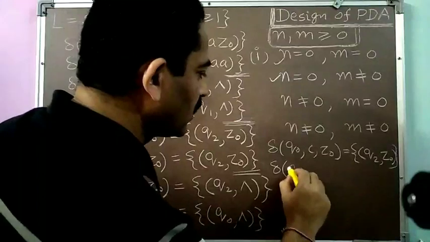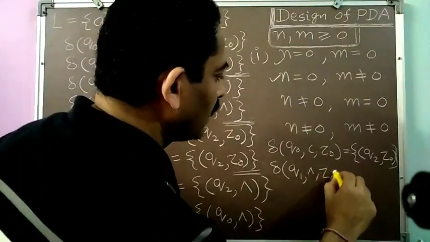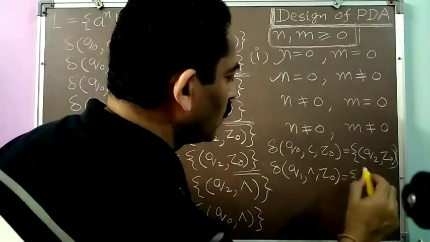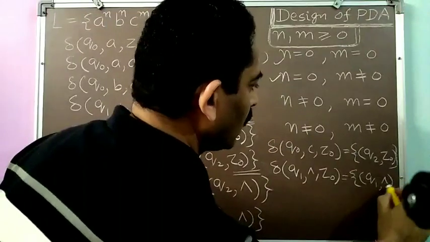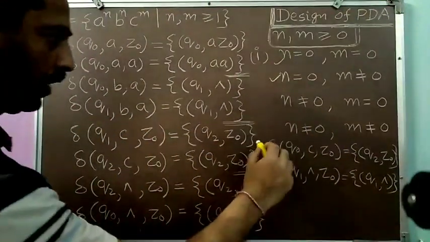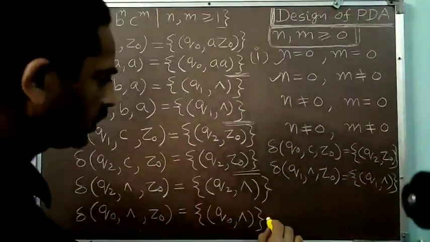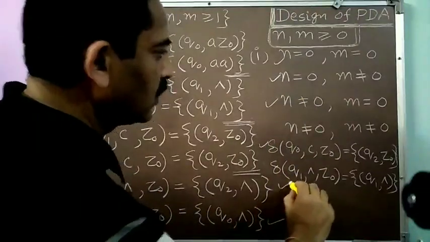So I will add the transition of the form q1 null z0 is equal to q1 null. Okay, so I have to simply signal the success.